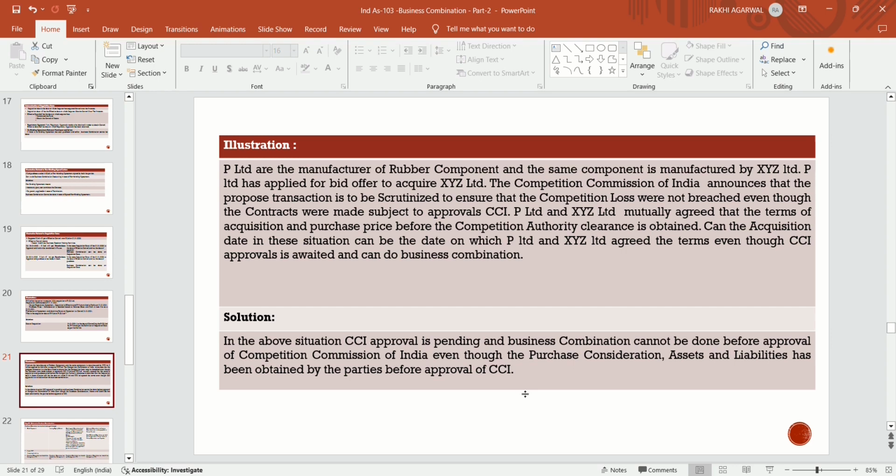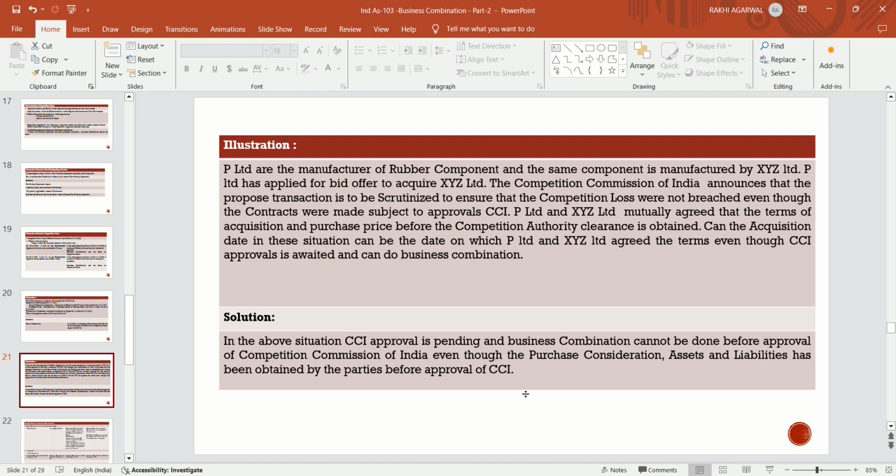P Limited and XYZ Limited mutually agreed the terms of acquisition and purchase price before the competition authority clearance is obtained. Can the acquisition date in this situation be the date on which P Limited and XYZ Limited agreed the terms, even though CCI approval is awaited?